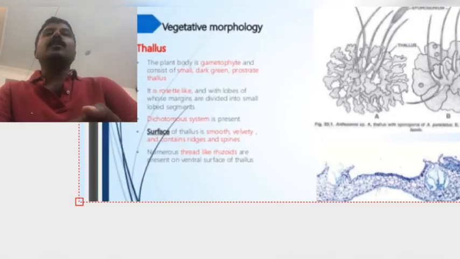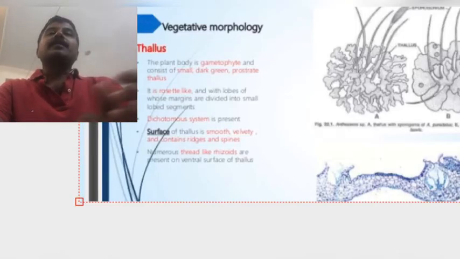The thallus is spongy due to underlying mucilage cavities. There is no midrib in the lobes of the thallus. But in Marchantia, a midrib is present in each lobe. But in Anthoceros, there are no midribs.